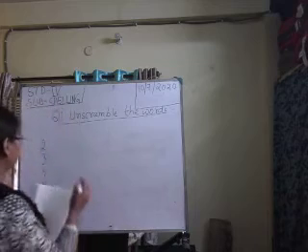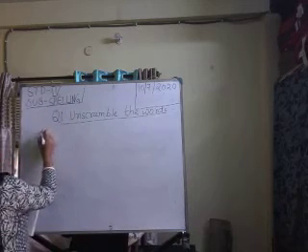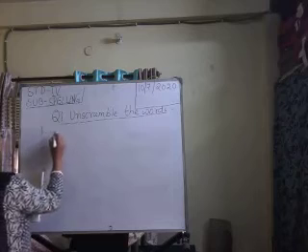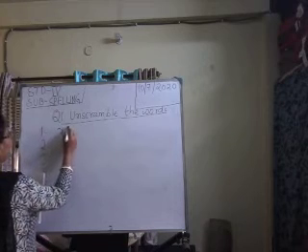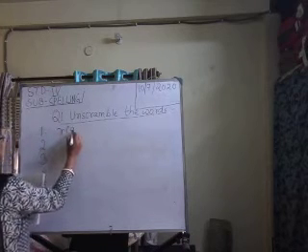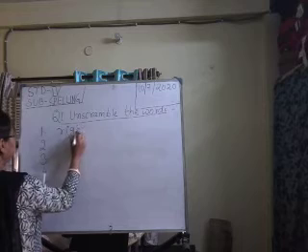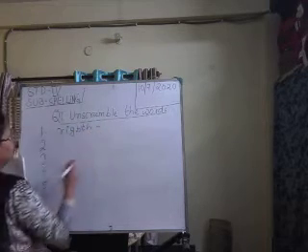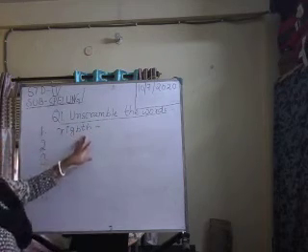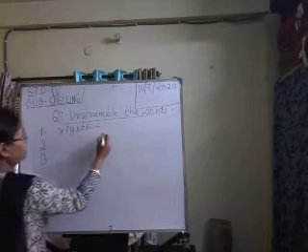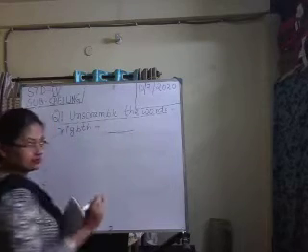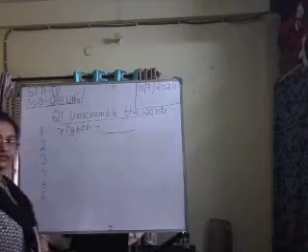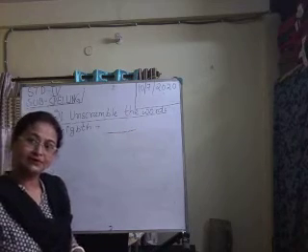The first one is number 1. I am writing on the board RIGBTH. You have to rearrange the letters and write a meaningful word in the space provided.